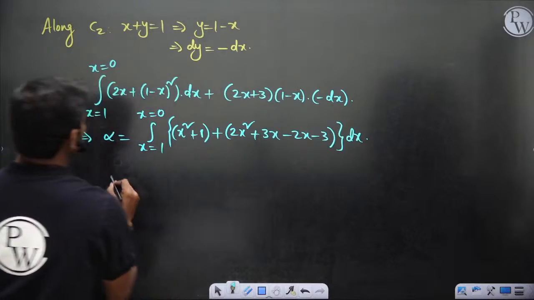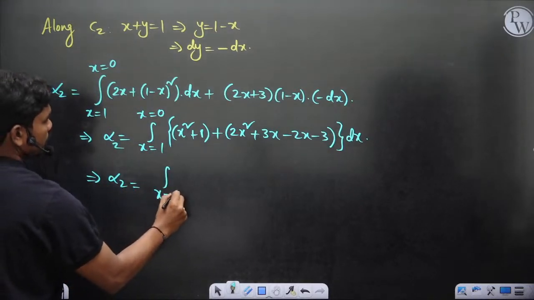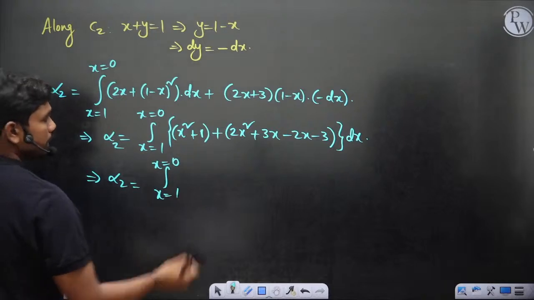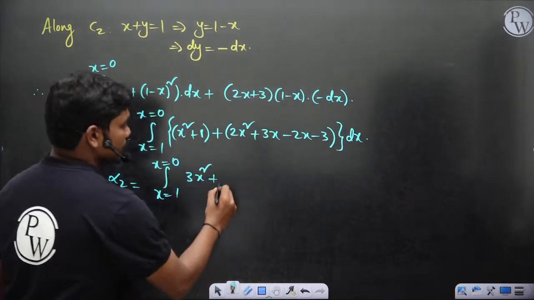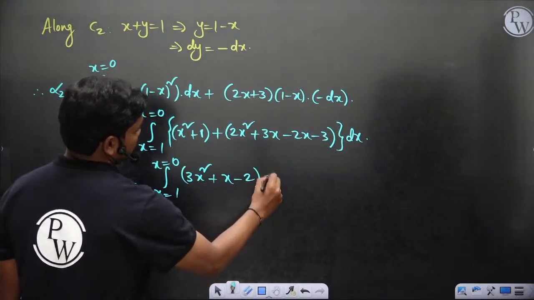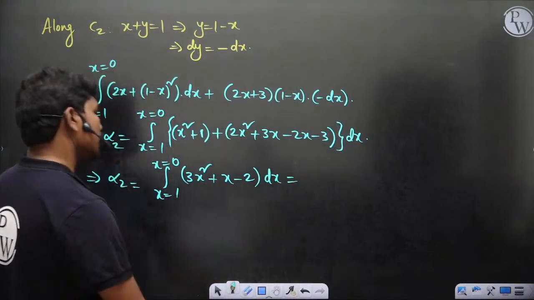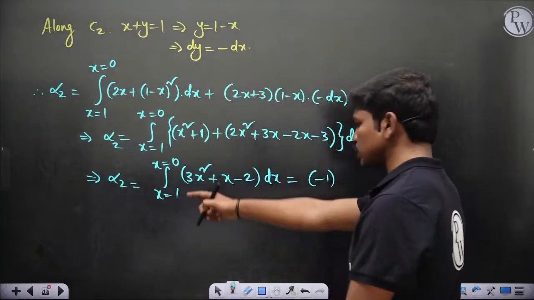dx, of course. So alpha 2 is equal to integral 1 to 0 of 2x square plus x square, 3x square is what you get, plus 3x minus x, we have 1x, 1 minus 3, so minus 2, dx. That's all. Which gives you the answer as minus 1. Just do the single variable integration.